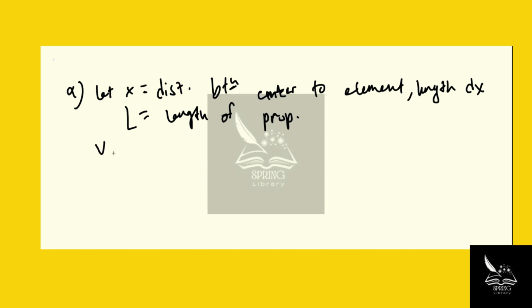Therefore, v, the velocity at volume element dx, will be x times omega, right? R times omega. And therefore, from EMF equals B times length times velocity, we have EMF equals B times L times v.